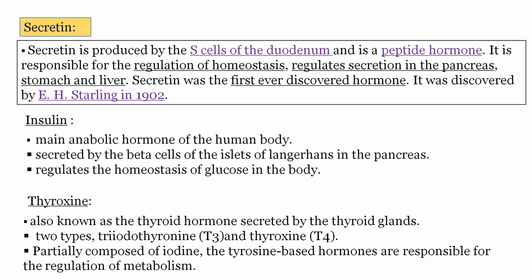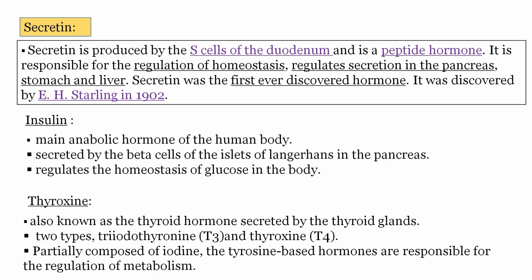Secretin is produced by the S cells of the duodenum and is a peptide hormone. It is responsible for the regulation of homeostasis, and regulates secretion in the pancreas, stomach, and liver. Secretin was the first ever discovered hormone. It was discovered by E. H. Starling in 1902.